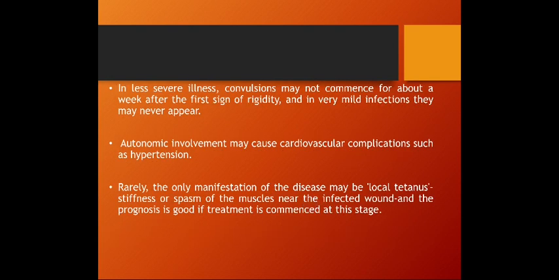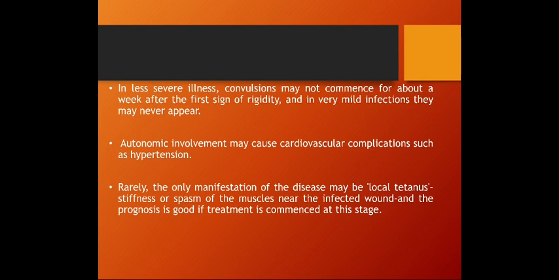In less severe illness, convulsions may not commence for about a week after the first sign of rigidity, and in very mild infection, they may never appear. So the convulsion may occur and may not occur. If the condition is mild, maybe no convulsion, but if the condition is severe, then there will be severe convulsions. Autonomic involvement may cause cardiovascular complications such as hypertension. Also, the autonomic nervous system may be affected, causing certain systemic features like hypertension.